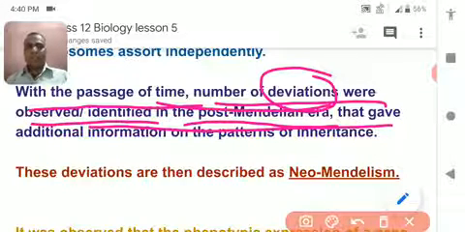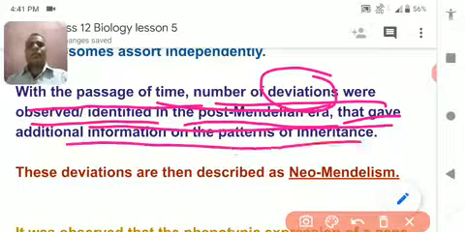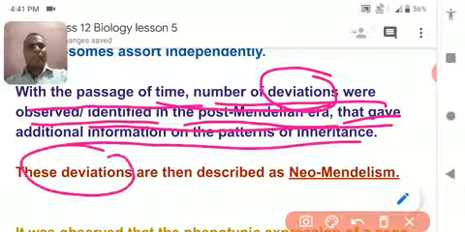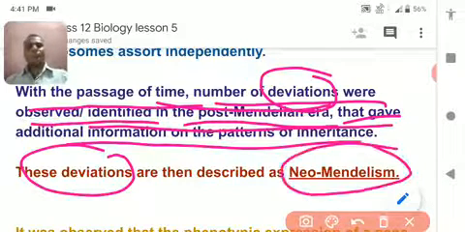So many deviations were found that gave additional information about the pattern of inheritance. These deviations are called neo-Mendelism, meaning new laws discovered after Mendel.